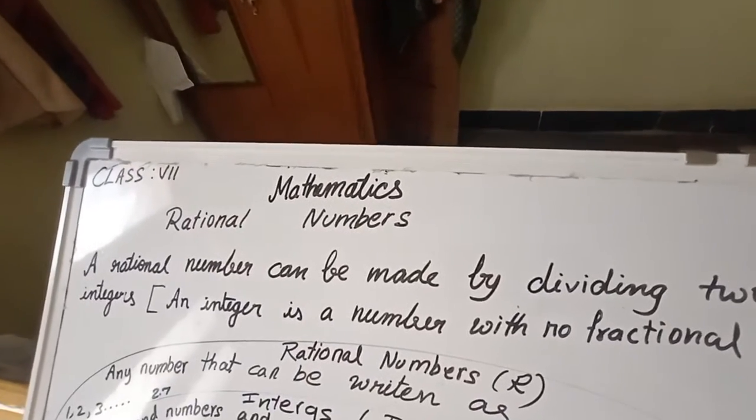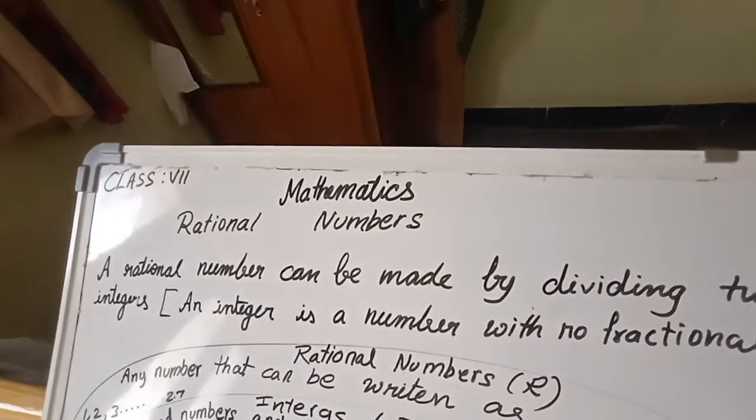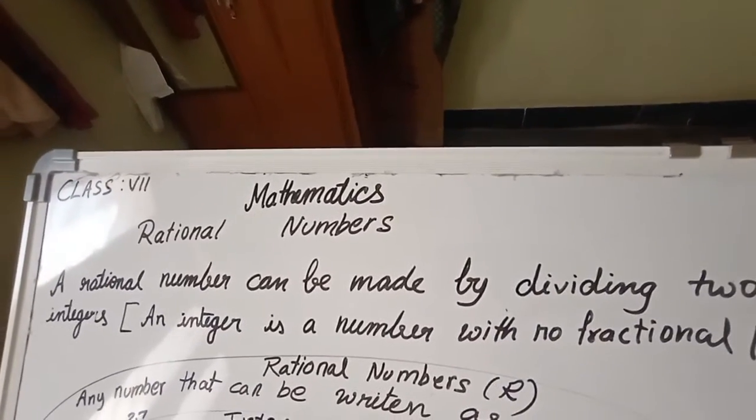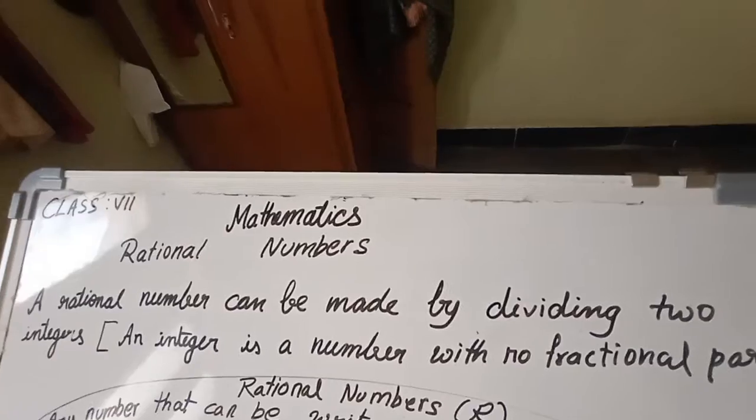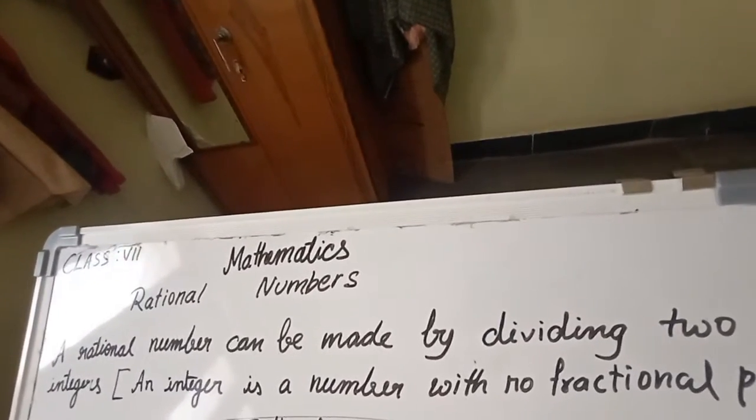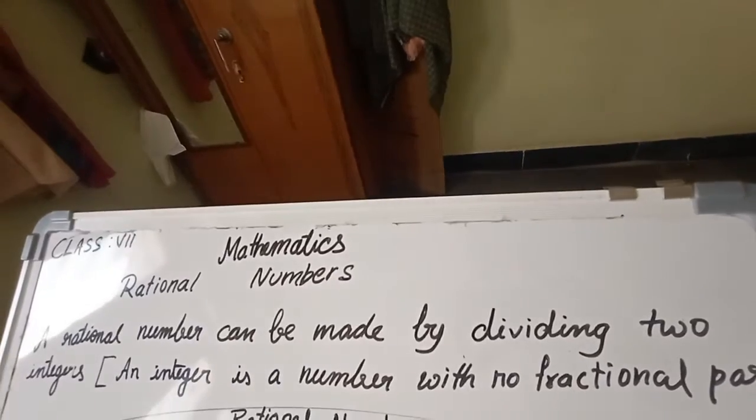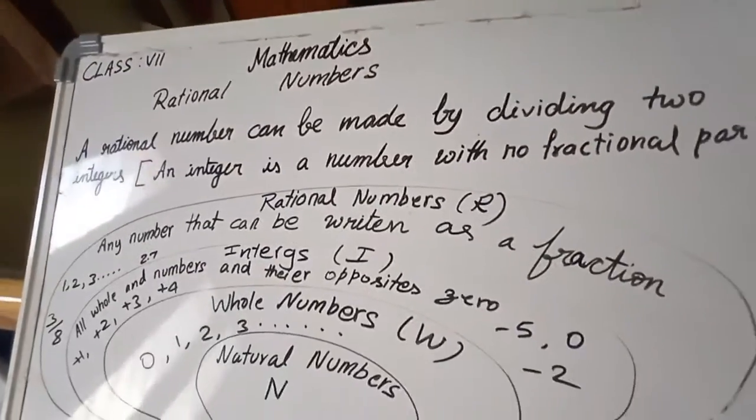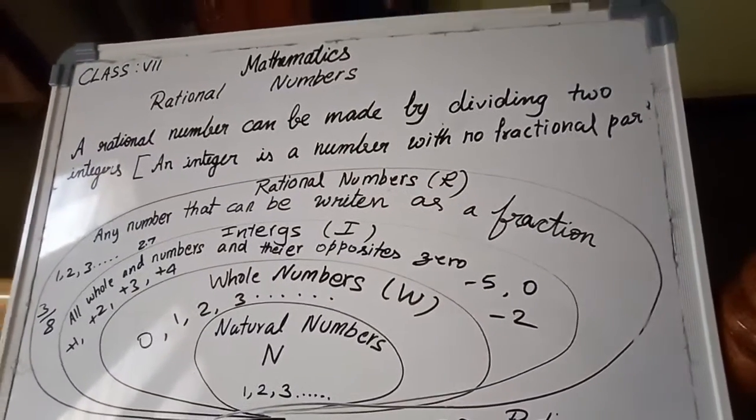But what are integers? We have learned that an integer is also a type of number with no fractional part. There will be no fractional part for an integer. Let us see with a small diagram.